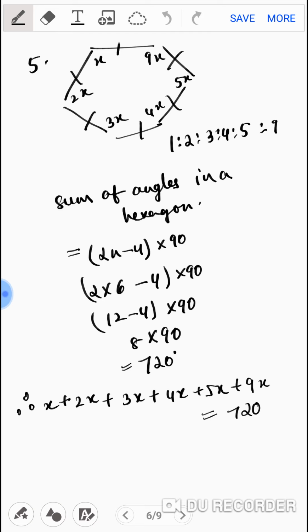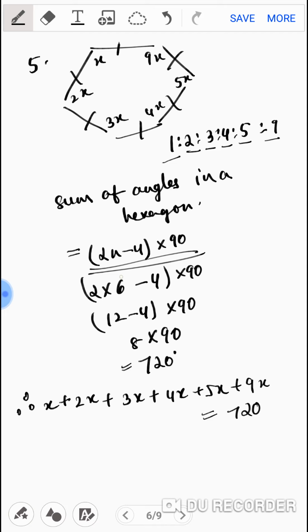Problem number 5 says the interior angles of a hexagon are in the ratio 1:2:3:4:5:9. Whenever you have a ratio like this, it will be x, 2x, 3x, 4x, 5x, 9x. But dear kids, for this problem you have to first find the sum of all angles in a hexagon. The formula for that is (2n minus 4) into 90. What is n here? n is the number of sides. In a hexagon there are 6 sides.